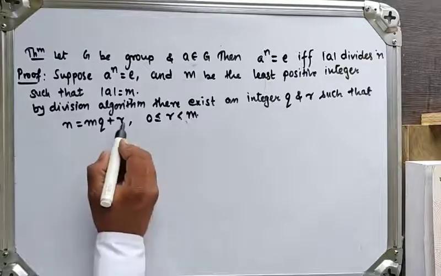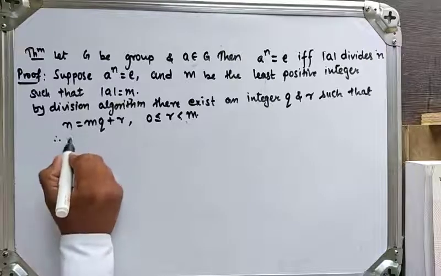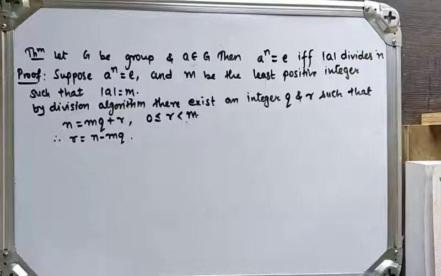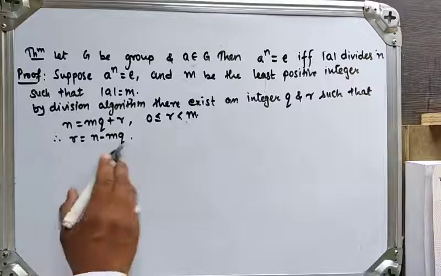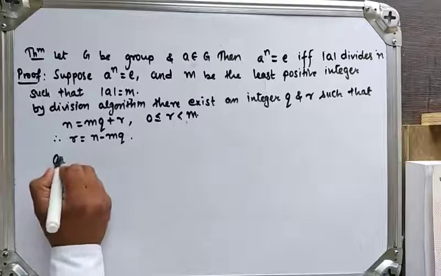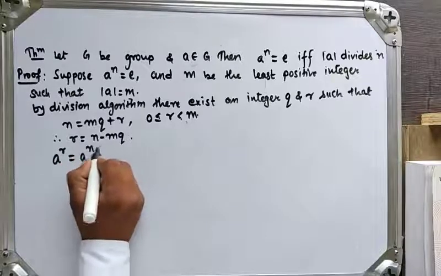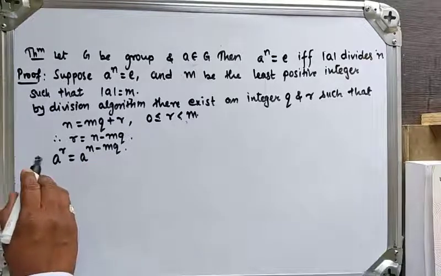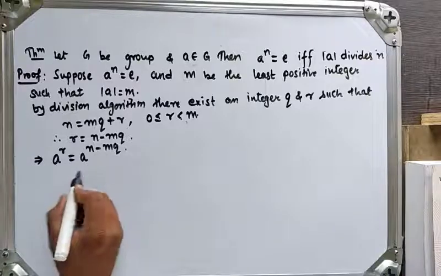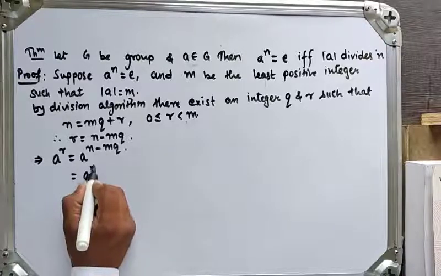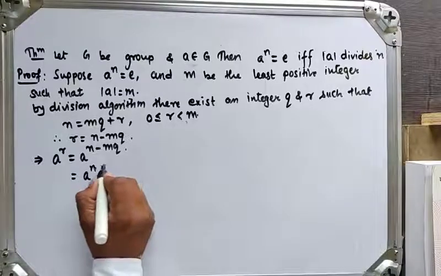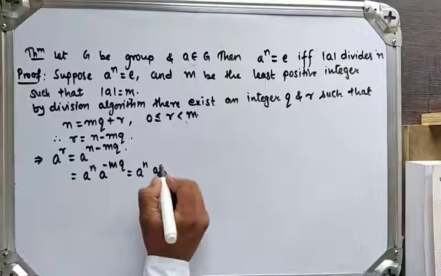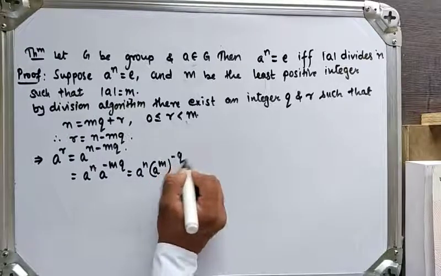So therefore r is equal to n minus m into q. Okay, so I will take base a on both sides. Then a raised to r is equal to a raised to n minus mq. I will separate the right side: a raised to n into a raised to minus mq, which can be written as a raised to n into a raised to m, all raised to minus q.